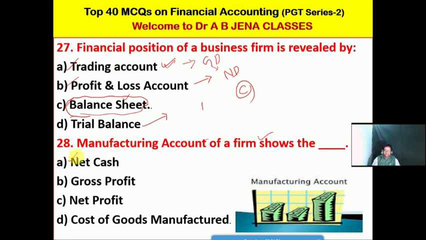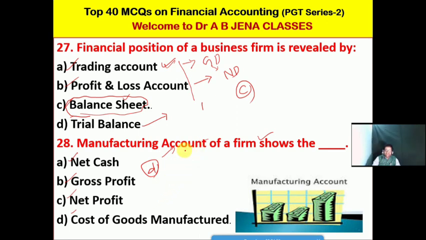A, it's net cash. B, it's gross profit. C, it's net profit. D, it's cost of goods manufactured. Friends, we have already discussed, easily, no doubt. So D is the right option for this MCQ. The manufacturing account of a firm shows the cost of goods manufactured.